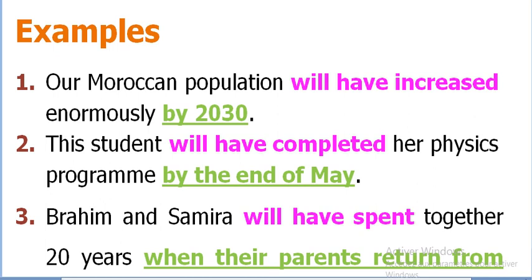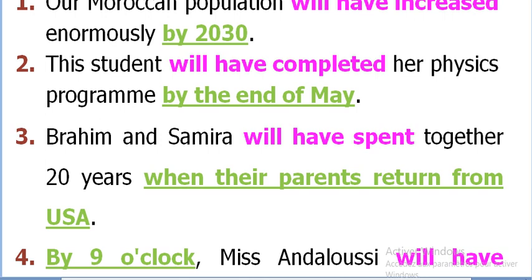Number 3. Brahim and Samira will have spent together 20 years when their parents return from USA. So will have plus past participle. This participle is irregular. Its infinitive form is to spend. Will have spent. And then you speak about the time expression when their parents return from USA.